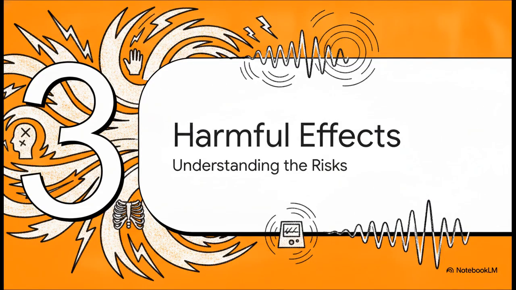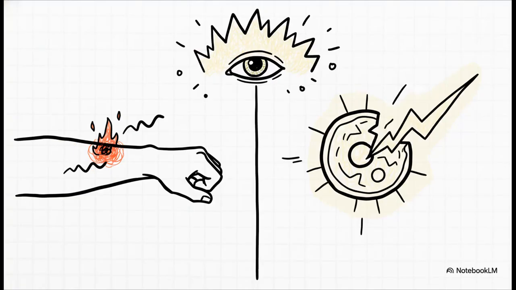All right, Section 3, dangers and harmful effects. We really need to understand the risks here. Because as we push up that frequency and energy scale, the dangers seriously escalate. Microwaves can cause internal heating of body cells, literally the exact same way they heat up yesterday's leftovers in your kitchen. Infrared will primarily cause surface-level skin burns. Ultraviolet steps things up. Too much UV damages your surface cells and eyes, which can lead to skin cancer.